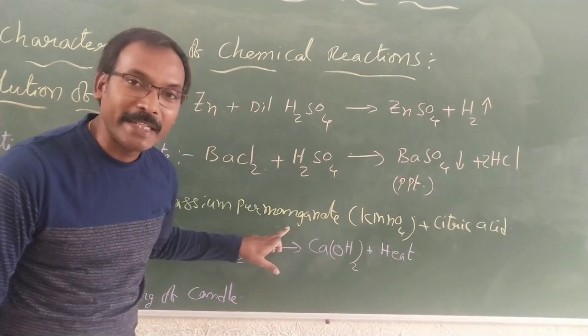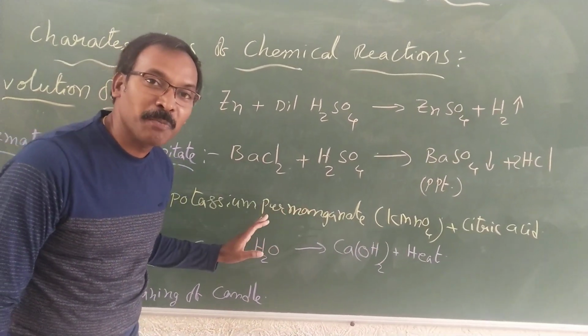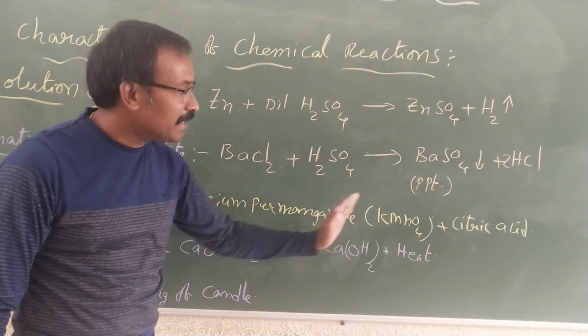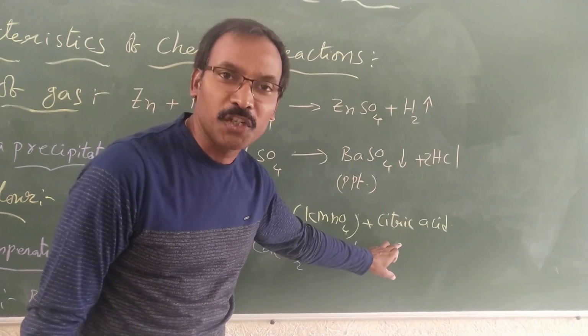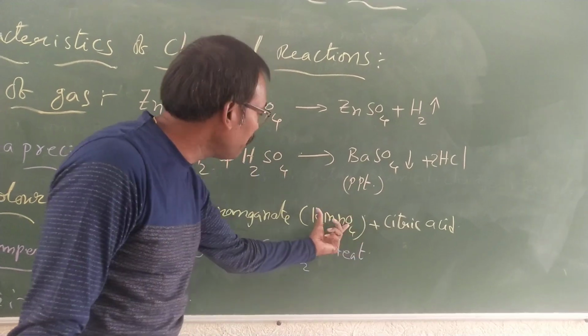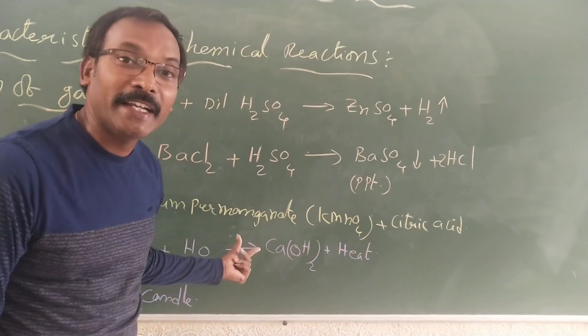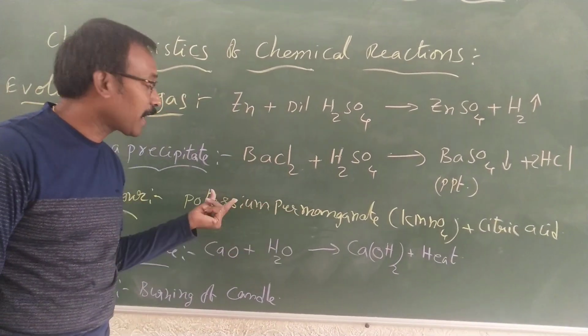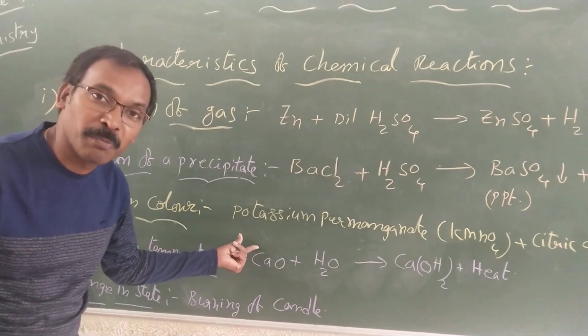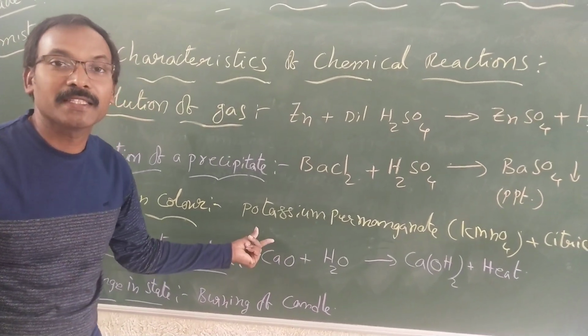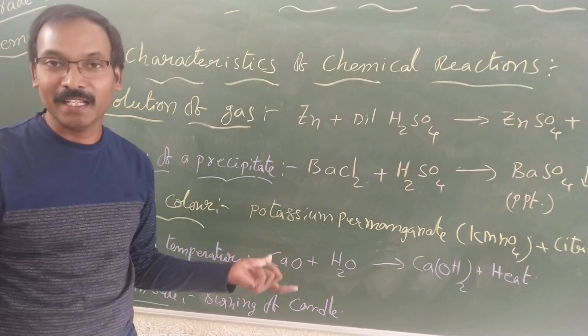Potassium permanganate is purple in color and citric acid is a light yellowish liquid. When both combine together, you can identify the change of color: the purple color of potassium permanganate is going to be colorless.